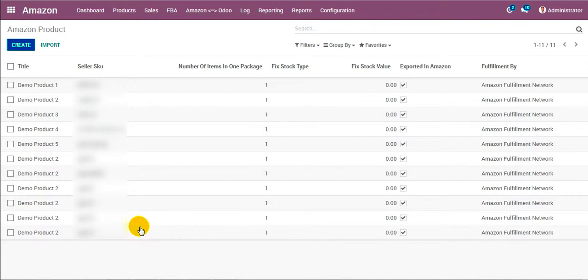So we saw two possible ways. One is the selected way and the other one is the bulk way. Also we saw some of the configuration at seller level and marketplace level for exporting the stock to Amazon.